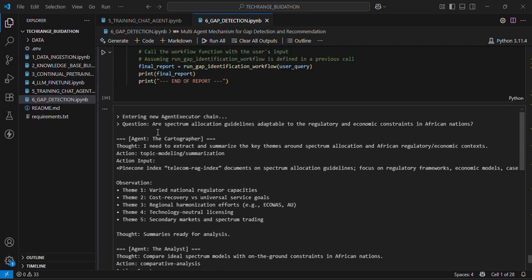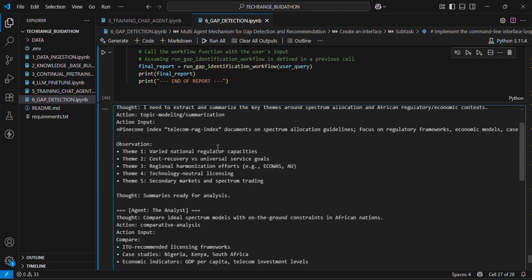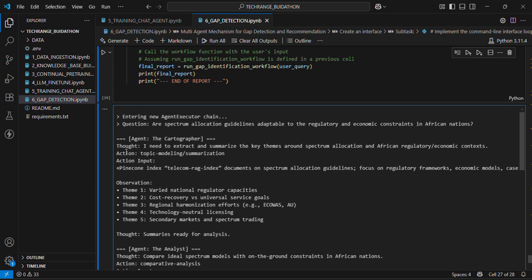And over here, we're asking it our first question: are spectrum allocation guidelines adaptable to the regulatory and economic constraints in African nations? So in this question, we basically want to examine whether the current spectrum allocation policies can be flexibly adjusted to accommodate the unique regulatory and economic challenges faced by African countries. And so the process begins with the cartographer, which maps the landscape of spectrum allocation in Africa by extracting key themes from the knowledge base.